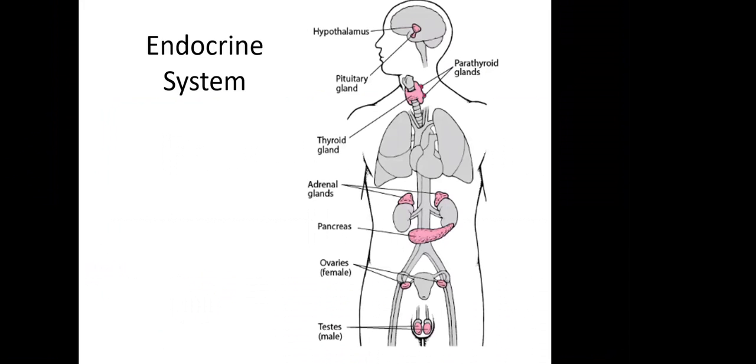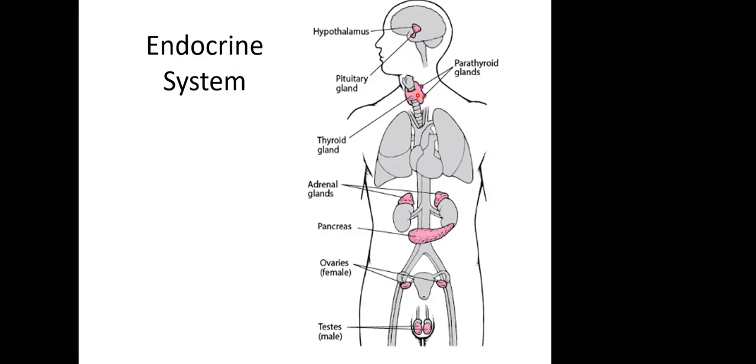The endocrine system. In the skull, hypothalamus, pituitary. There's two parts to the pituitary. We'll talk about the anterior pituitary and the posterior pituitary. Both components of the pituitary gland produce hormones, and we need to know the hormones that are produced by the anterior pituitary and the posterior pituitary and their effect on other organs in the body.